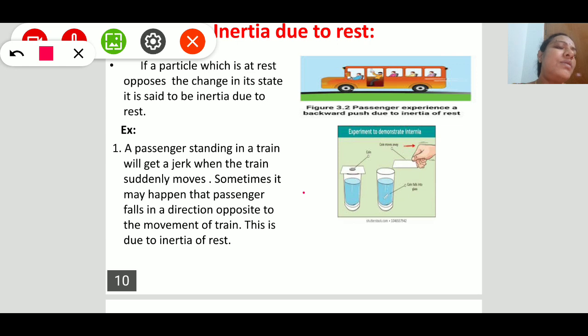This is due to inertia due to rest only. Another example you are observing also depends on inertia due to rest. There are so many examples in our daily life.